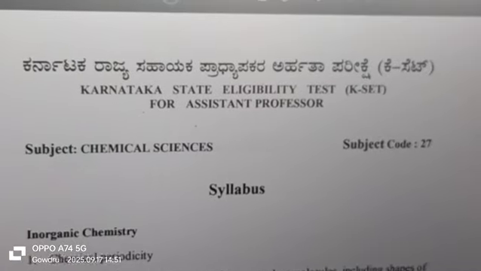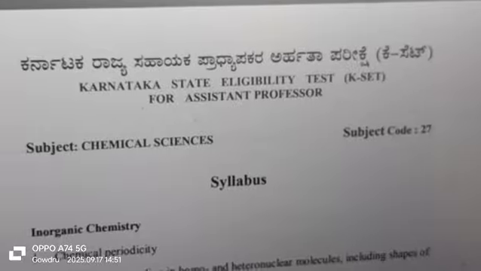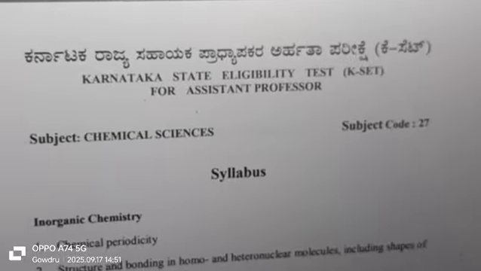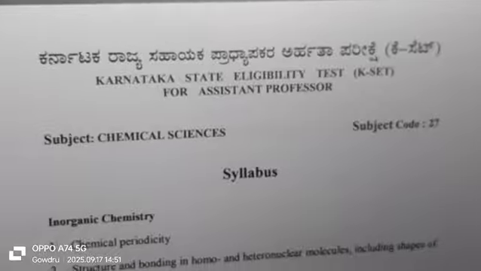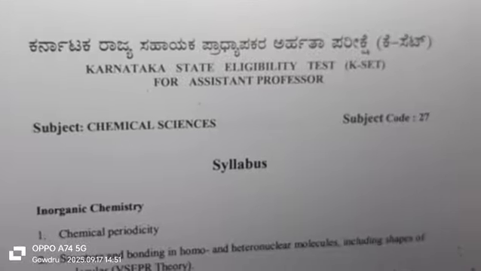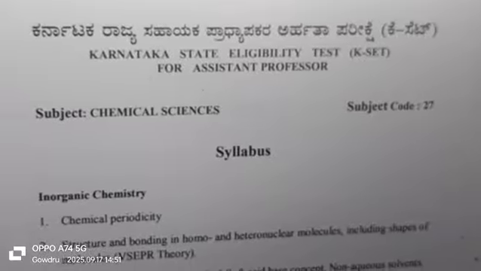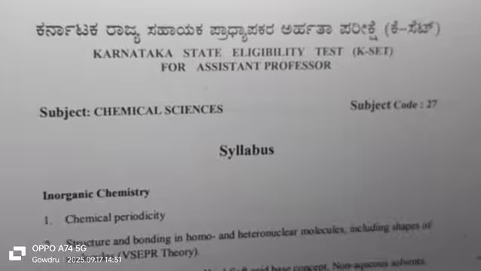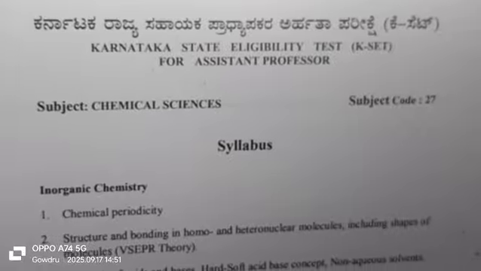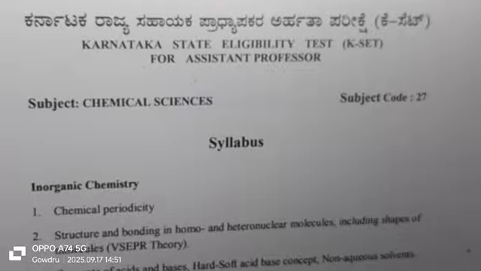Next, if you are pursuing or have already pursued an MSc in chemical science, in various branches of chemical science, and you have applied for this KSET exam, then the syllabus of this Karnataka State Eligibility Test consists of two papers or two subjects. One is chemical science and another is general aptitude. Today we are going to discuss the preparation for the chemical science paper.